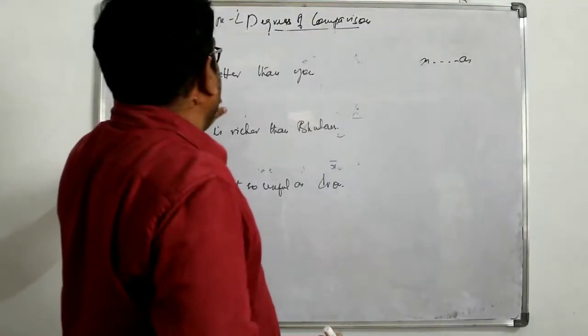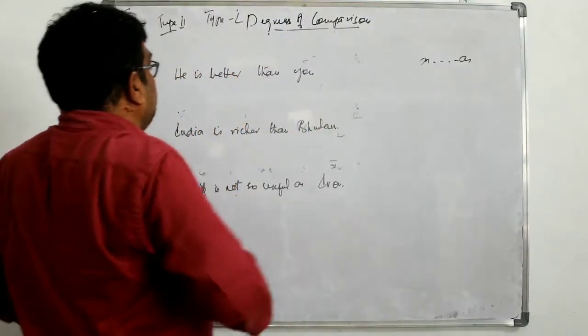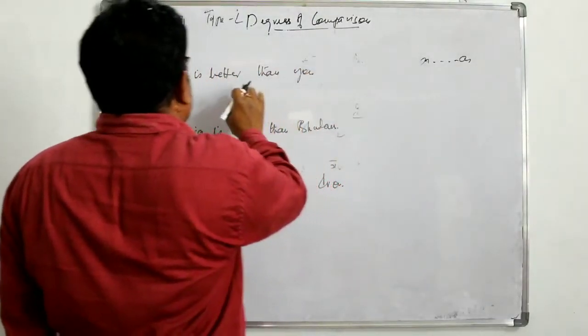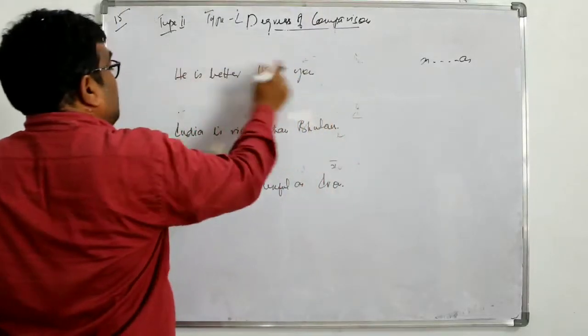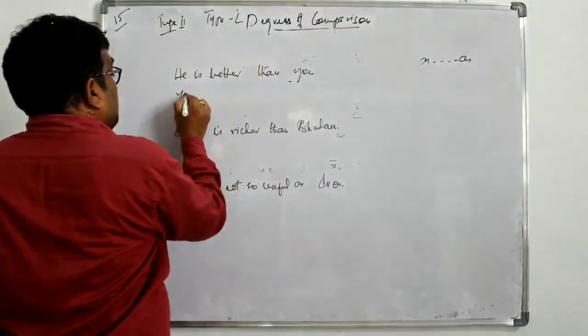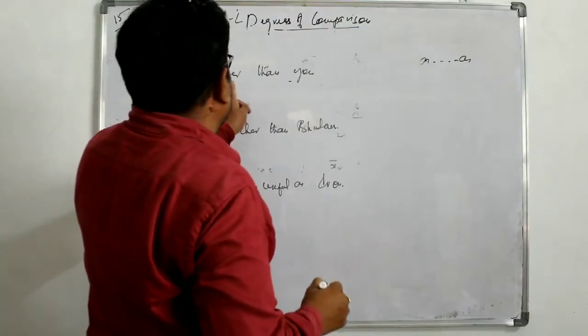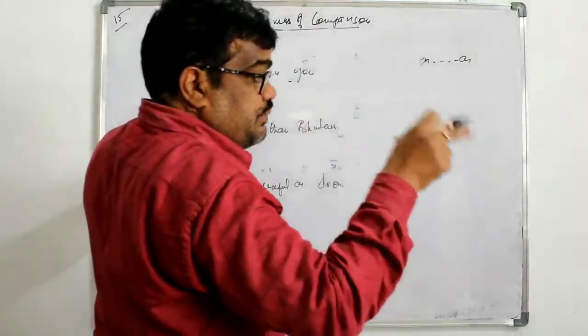Here is, he is better than you. Now we have to change into positive. First thing is it is in affirmative. We have to make it negative in positive degree. Okay. You comes in the front, you, because it takes plural, you are. I told you better has to be changed into positive degree.